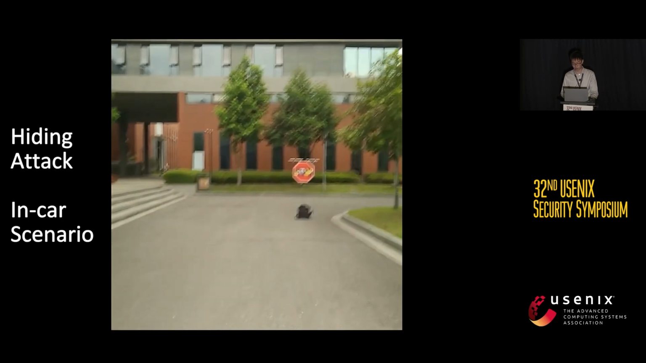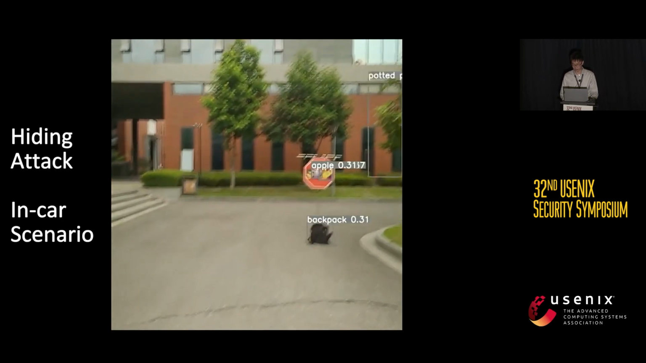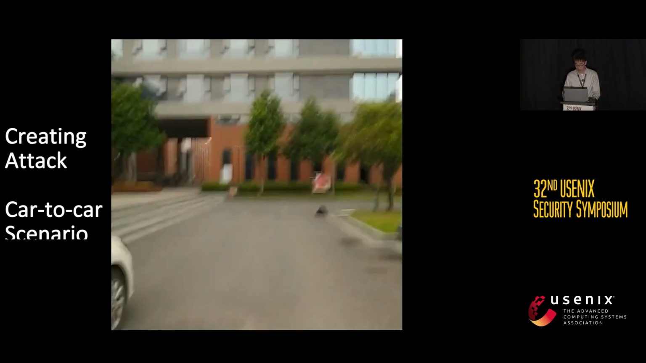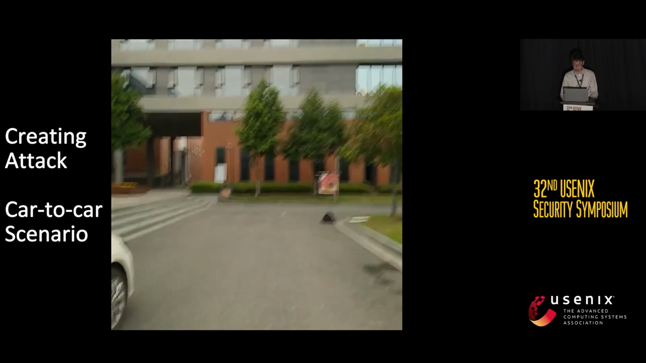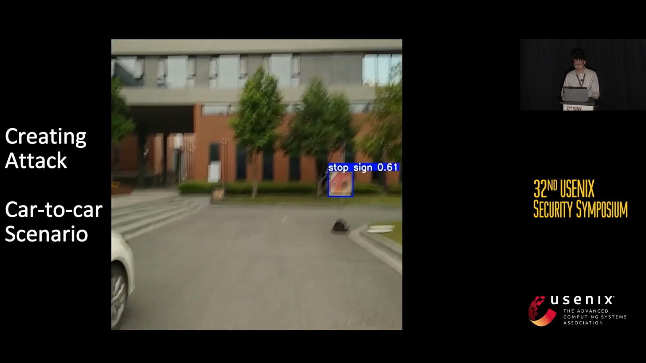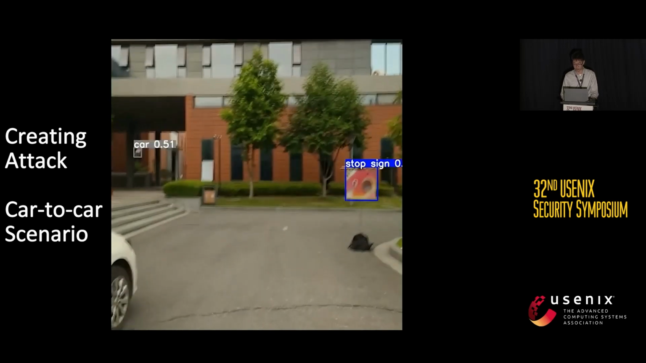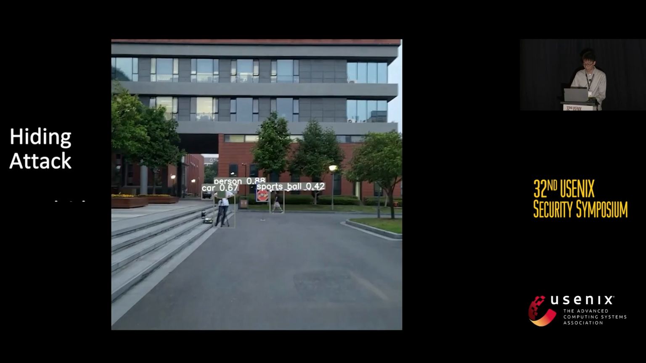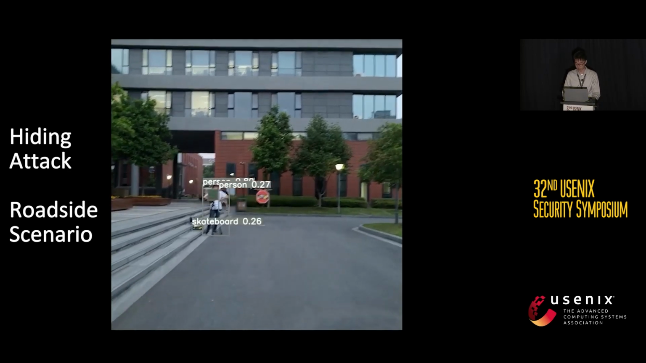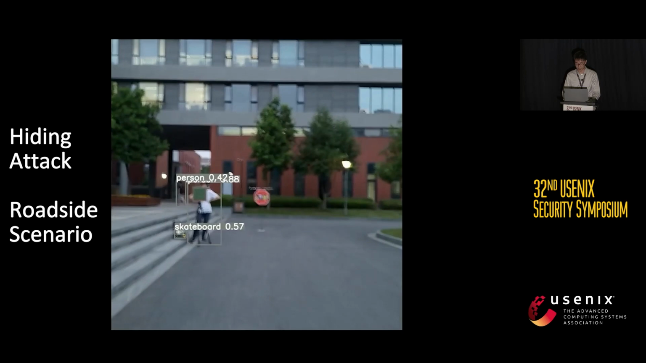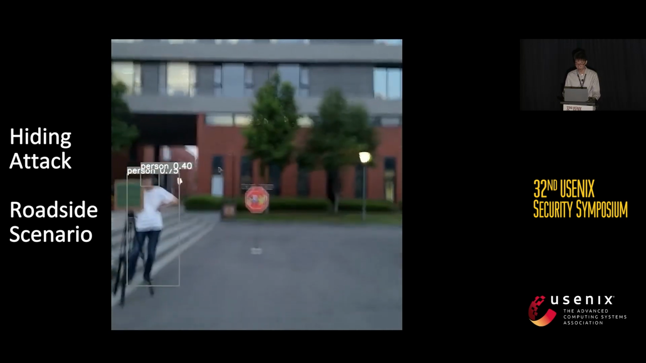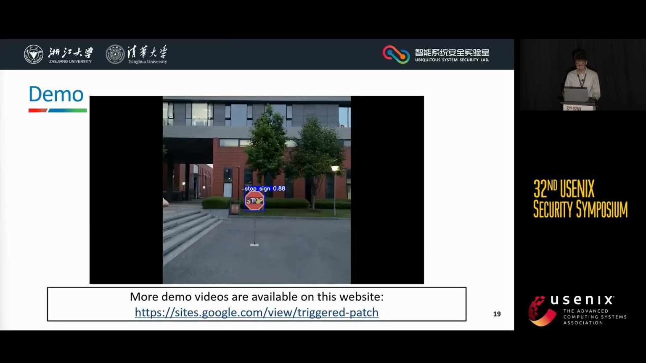The first video shows an in-car hiding attack. The injected blur is quite stable and makes the stop sign unrecognized perfectly. The next one shows a car-to-car creating attack. The attacker launches acoustic attacks from the left car and makes the TPatch recognized as a stop sign. The last one shows a roadside hiding attack. Although the injected blur is less stable than the one in the in-car attack, it still successfully hides a patch for a while. More demo videos are available on this website.